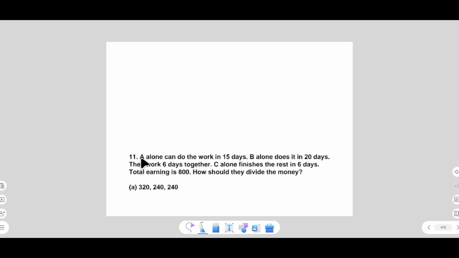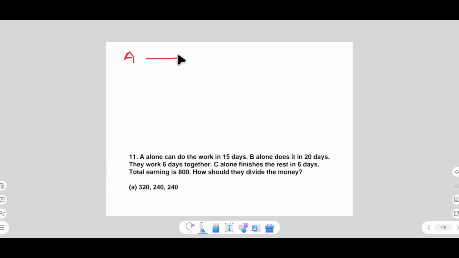Our next question is: A alone can do the work in 15 days. B alone does it in 20 days. They work 6 days together. C alone finishes the rest in 6 days. The total earning is 800. How should they divide the money?